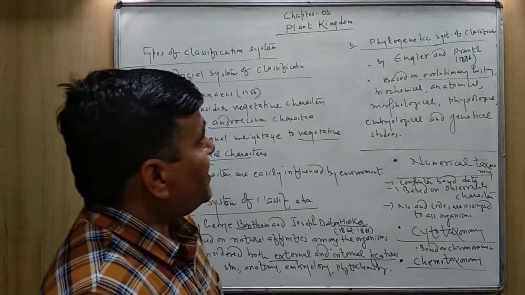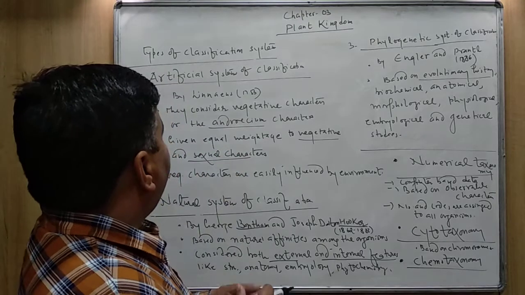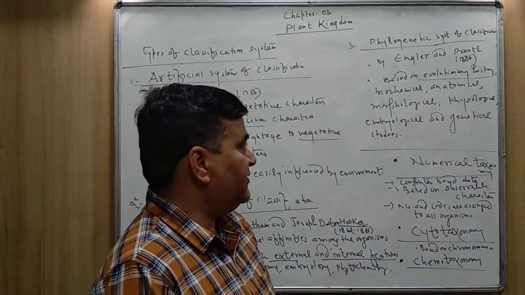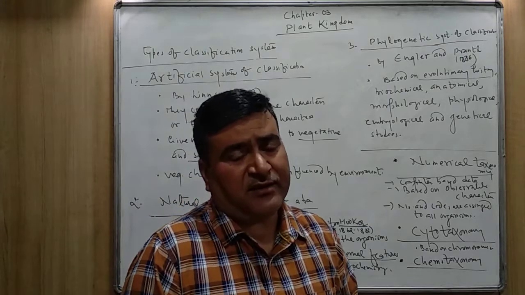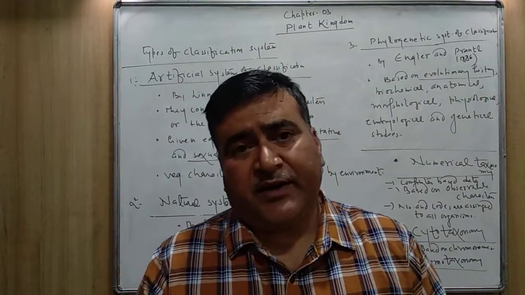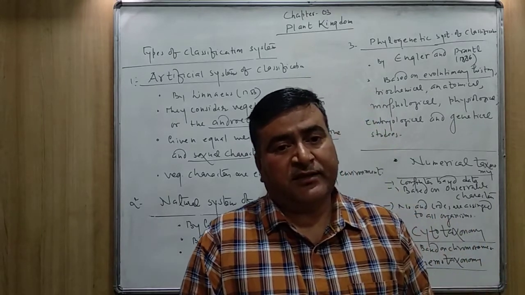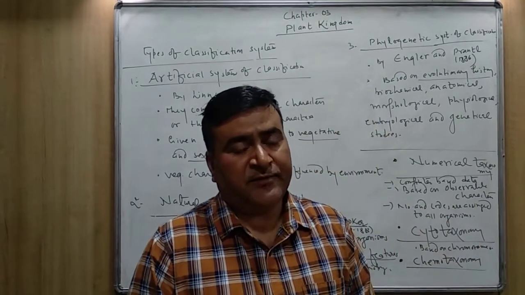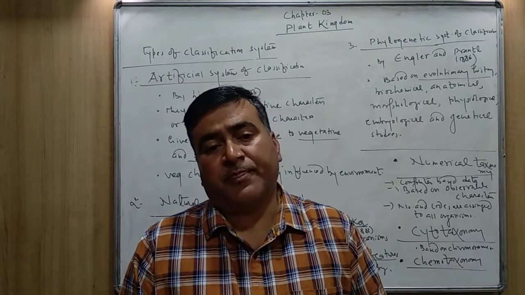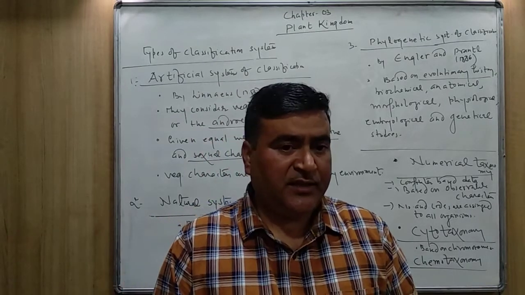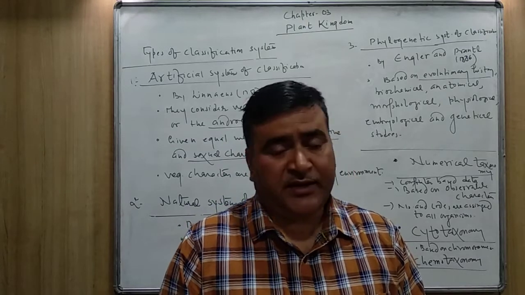Now, after these three classifications, artificial, natural and phylogenetic, some other taxonomies are also there to study the plants and classify the plants into different groups. If they are related to each other, they are kept into the same category.